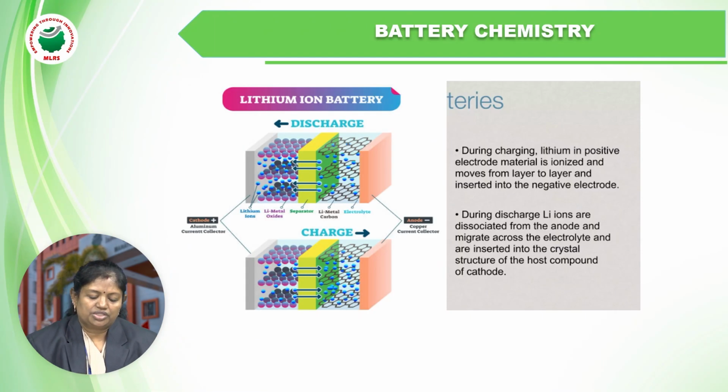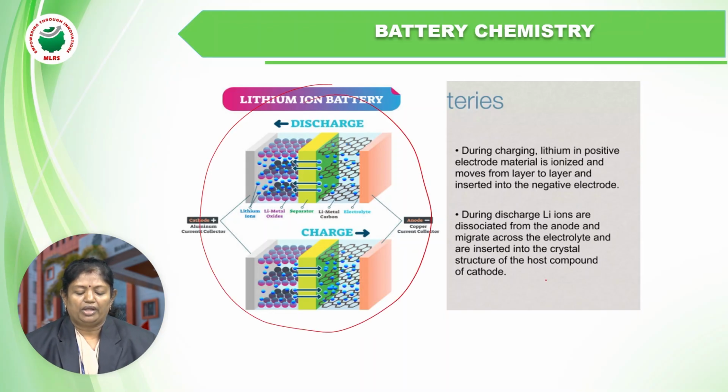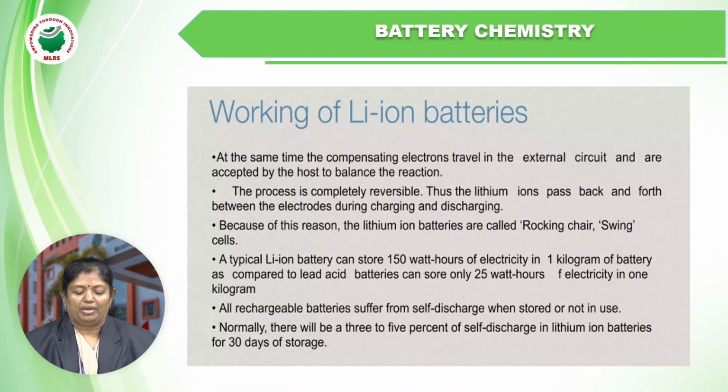Now this is a three-dimensional picture of the lithium ion battery, showing what will happen during charging and discharging, that is, the lithium ion is moved from layer to layer. There are layer-wise sheets, which is why they are called intercalated sheets. Here the ions will migrate. This is the three-dimensional structure of the lithium ion battery.